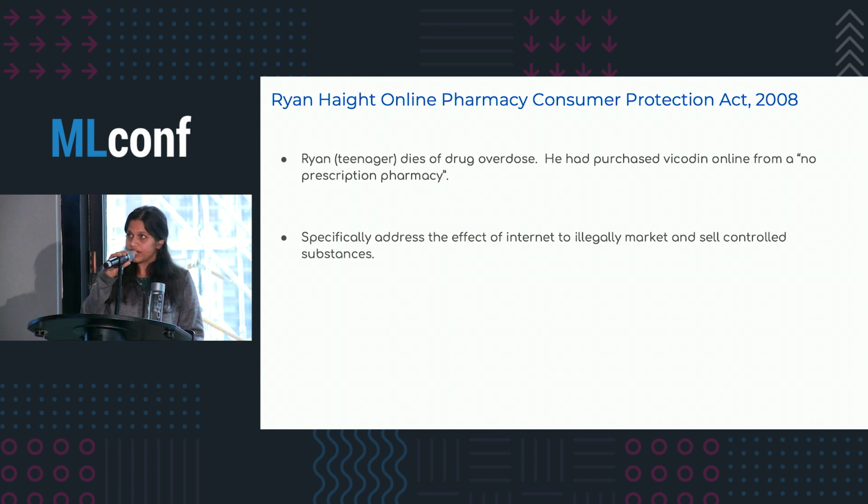So after the death, I was told that his mom was very passionate about making sure that the same thing does not happen to other teenagers and other kids as well. And after several years of hard work, a federal law called the Ryan Haight Online Pharmacy Consumer Protection Act was passed in 2008, and that was specifically designed to address the effect that the internet has in the space of illicitly selling drugs online.